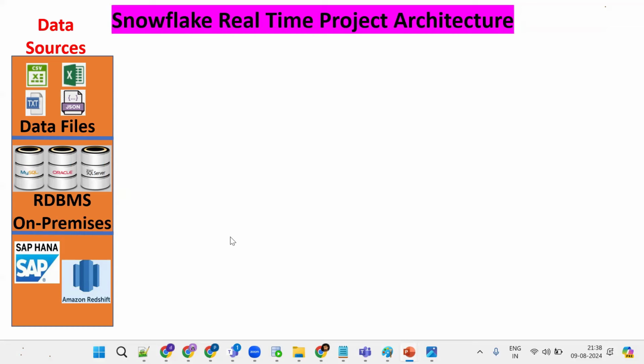Tell me why I want to bring the data to Snowflake. The reason is important. To do analysis. The main thing is performance, and also cost cutting. The historical data as well as current data, I want to move to Snowflake.